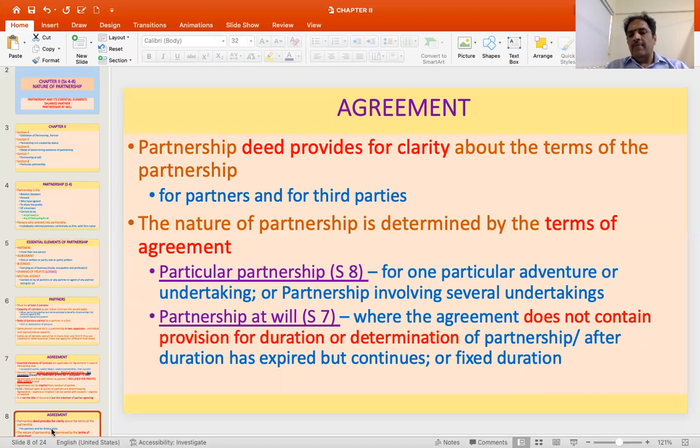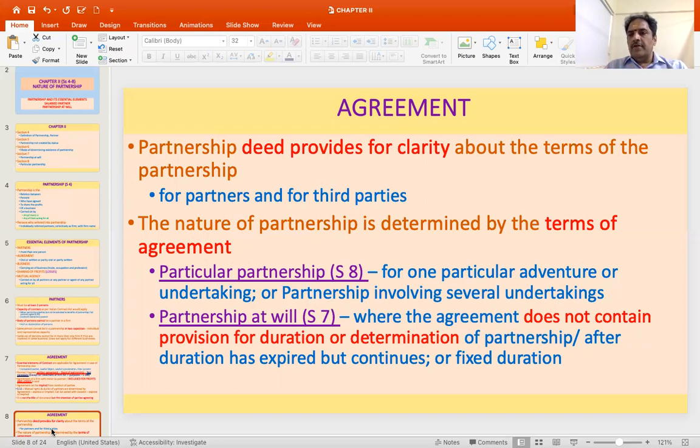Then the agreement itself indicates what could be the kind of partnership. It could be a particular partnership where it is intended for a specific undertaking, or you could have a partnership where there are multiple undertakings. So that is also possible. So particular partnership is section 8, which says for one particular venture or undertaking that persons come together.